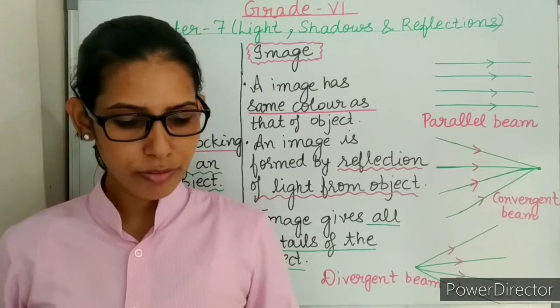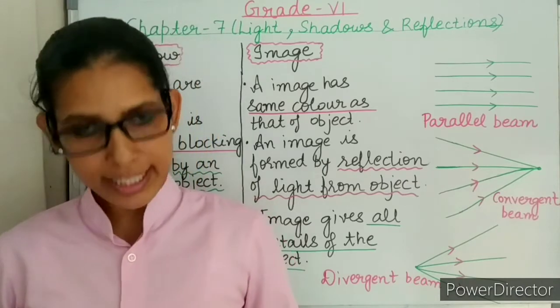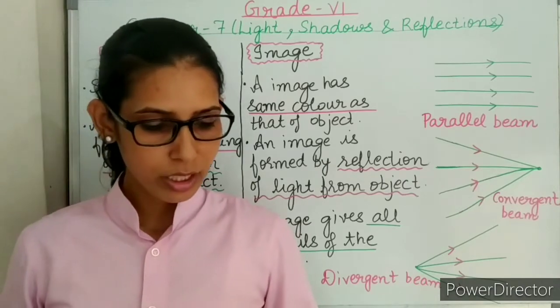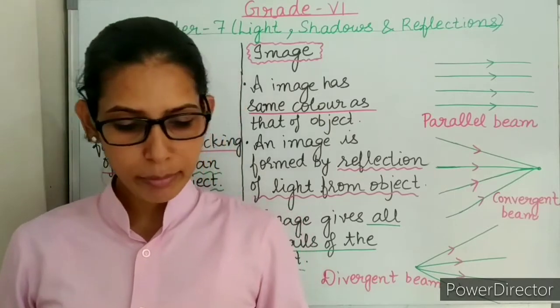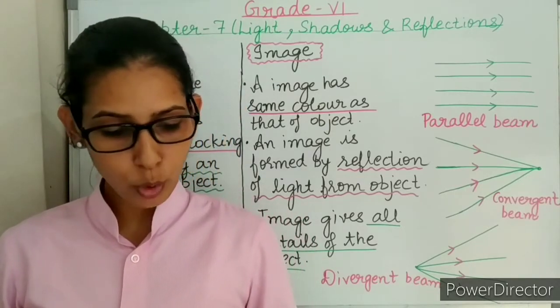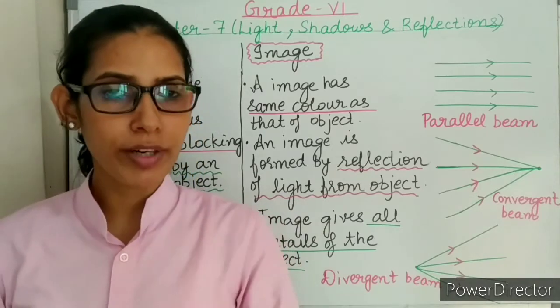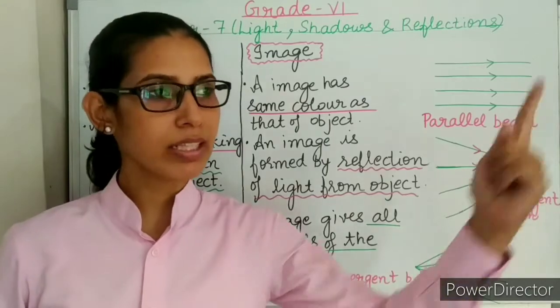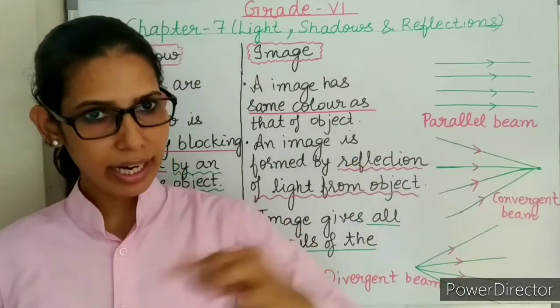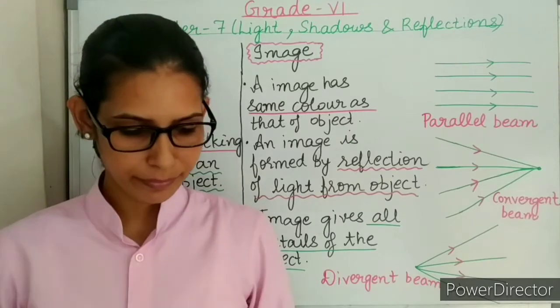Next is, observe the shadow of a moving vehicle or train. Does it move at the same speed? Yes, it moves at the same speed. What are the bright spots created by sun rays entering a room through a small hole in the door or window? A small hole in the door or window acts as a pinhole. And when the sun rays pass through that, it forms the image of the sun.